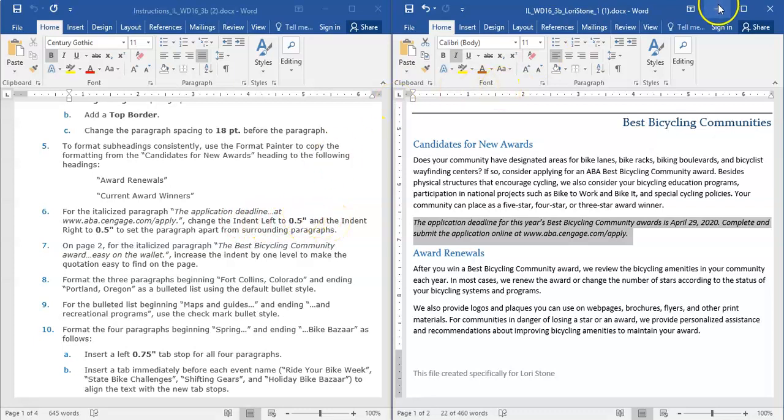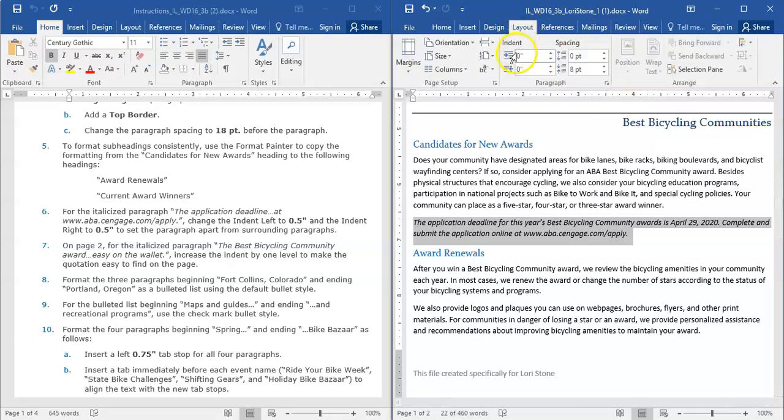So we are going to come up here to layout, and we have our indent. We're going to indent a ½ inch on the left and a ½ inch on the right. So it brings in that italicized paragraph on both right and left sides of the margin.